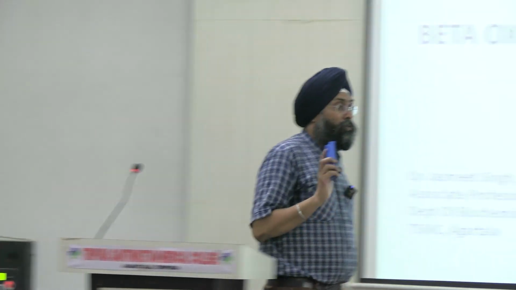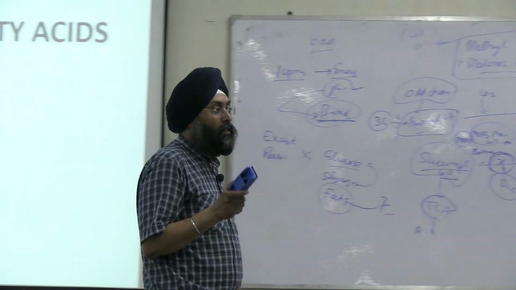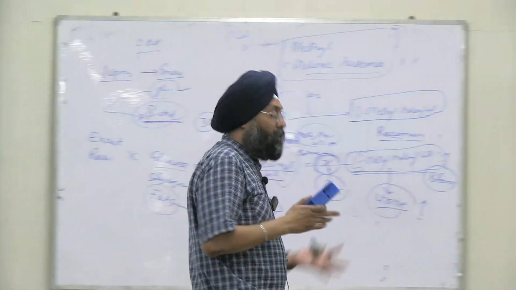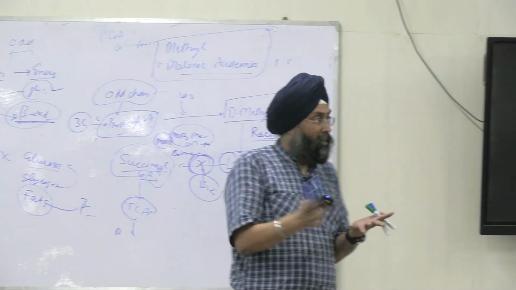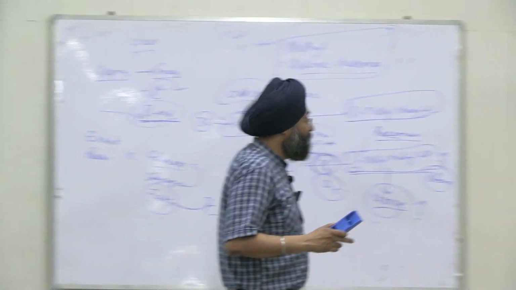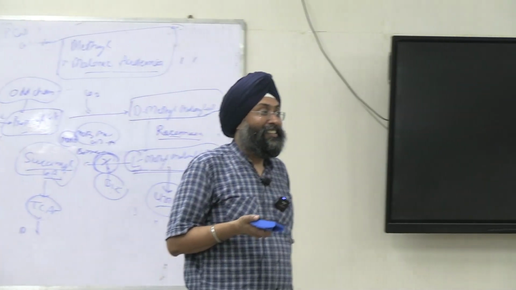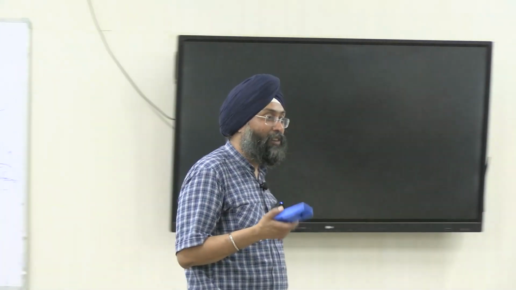Right? Now we discussed saturated fatty acids earlier. Oxidation of even chain fatty acids, proper beta oxidation. Then if they are odd chain, this method. Now we'll discuss fatty acids which contain a double bond. Anybody who can name a fatty acid which contains a double bond? Anybody?